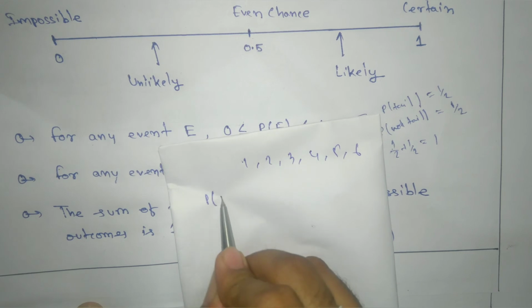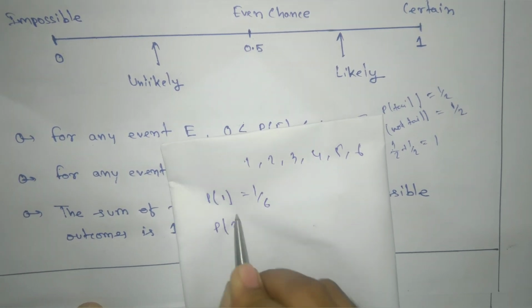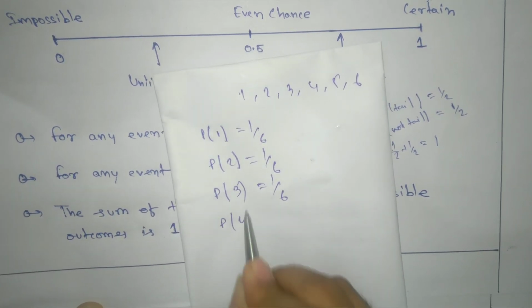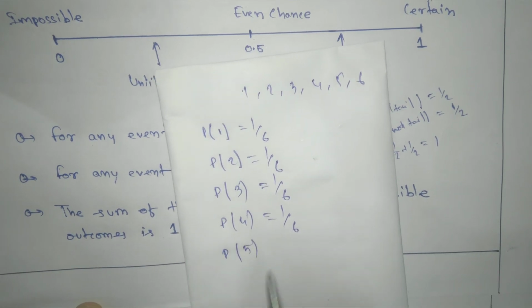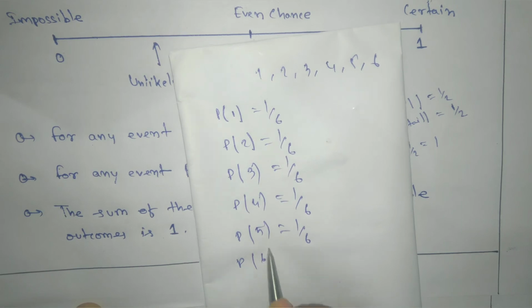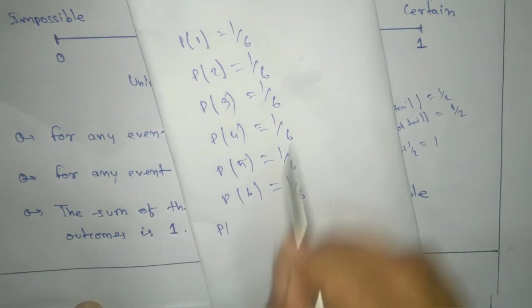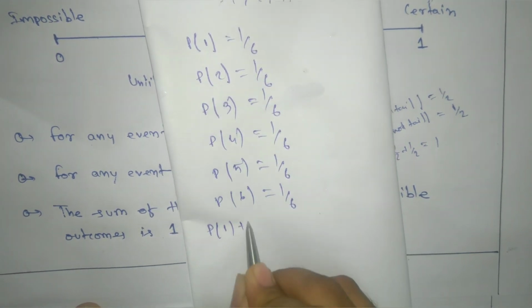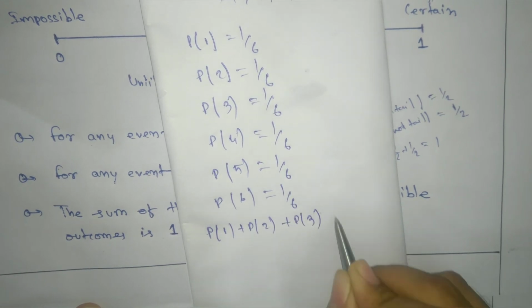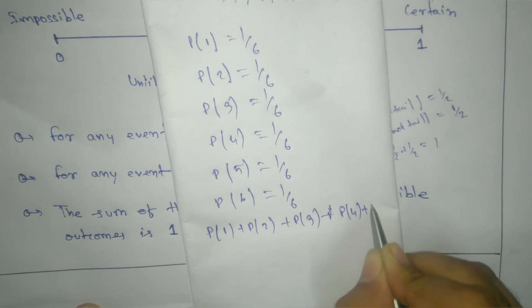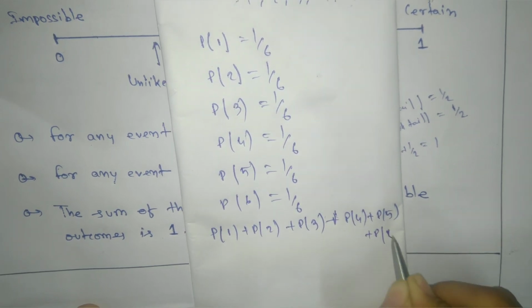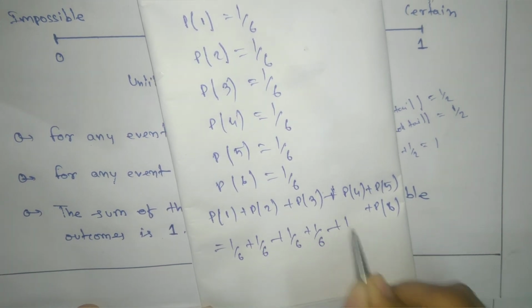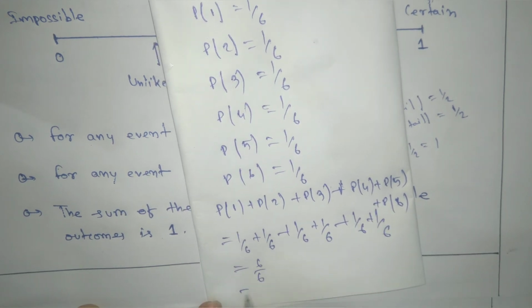The probability of getting 1 is 1 by 6, getting 2 is 1 by 6, getting 3 is 1 by 6, 4 is 1 by 6, and you need to take each individually. If we add all of them, 1 by 6 plus 1 by 6 plus 1 by 6 plus 1 by 6 and so on, we get 6 by 6, which gives you 1.